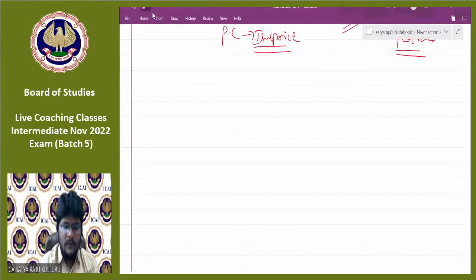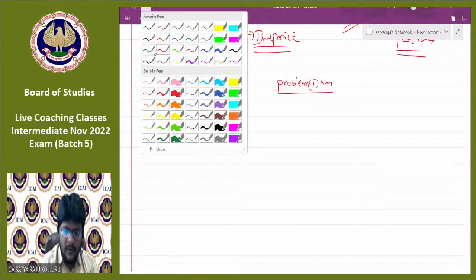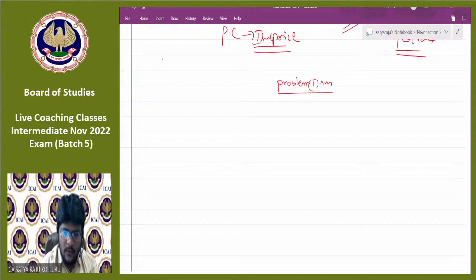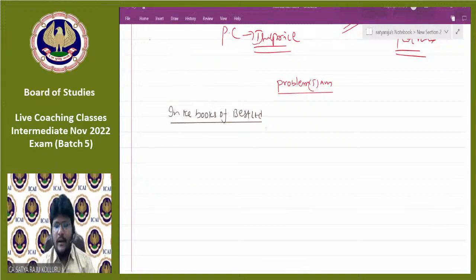So the problem number is 5, right? First, we start the problem with accounting treatment in the books of Best Limited. In the books of the selling company, the accounting treatment will be the 5-step approach. AS 14 is not applicable, GAAP will be applicable.